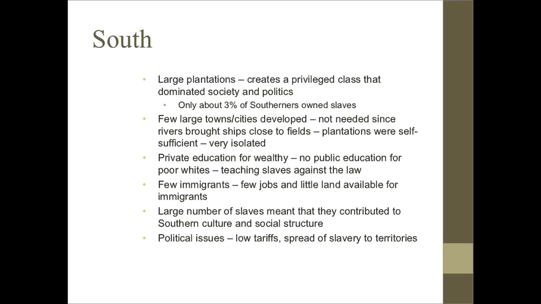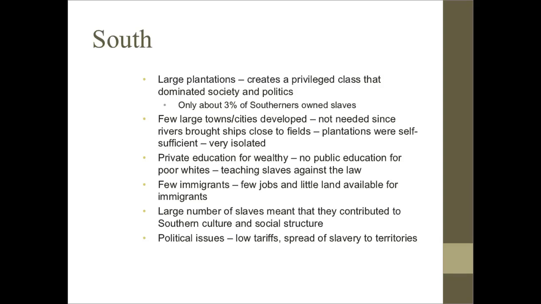There were very few immigrants because there were very few jobs for those immigrants, and there was very little land available for immigrants to start farming. There's a large number of slaves, and that meant that they contributed a lot to the Southern culture. And that also had a very unique social structure because of the slaves that were over here.